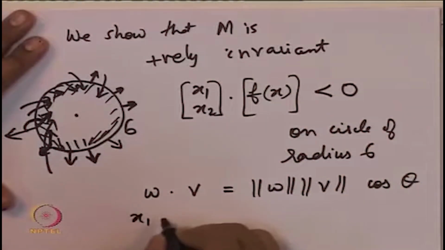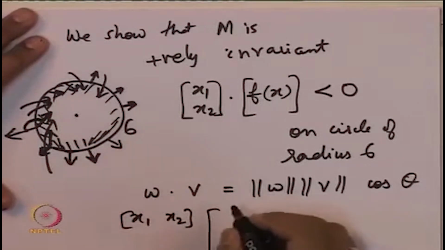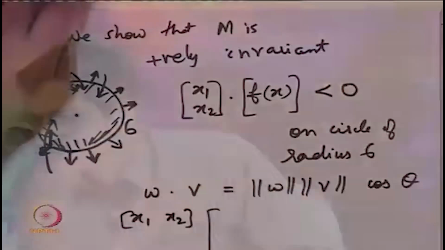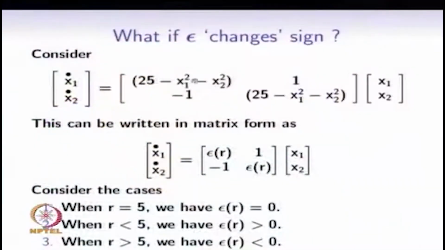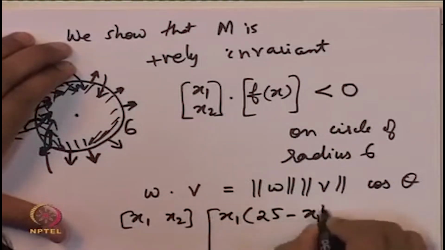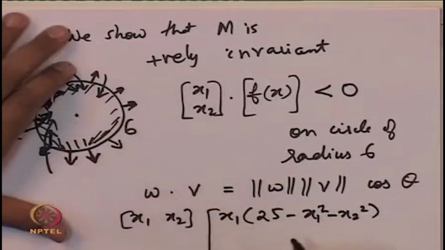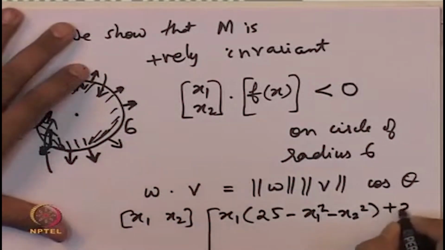So x1, x2 times f of x. f of x is what we can see from this particular thing. f1 of x is the first row times x1 x2. So this is nothing but x1 times 25 minus x1 square minus x2 square plus x2.